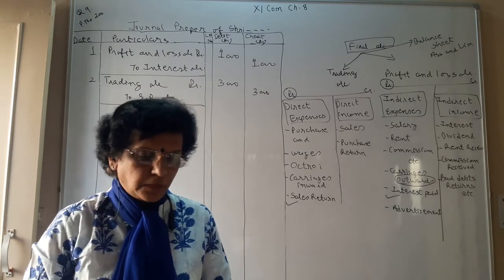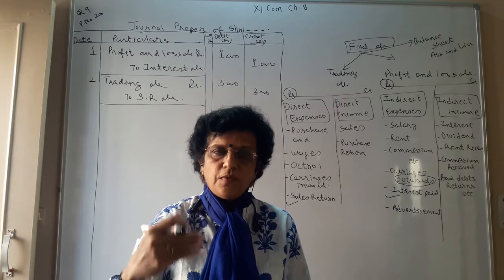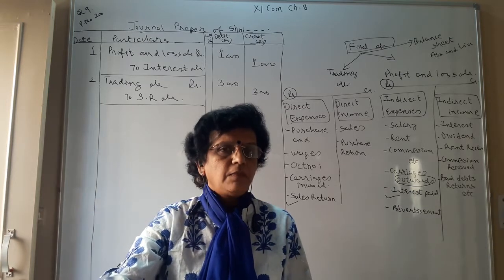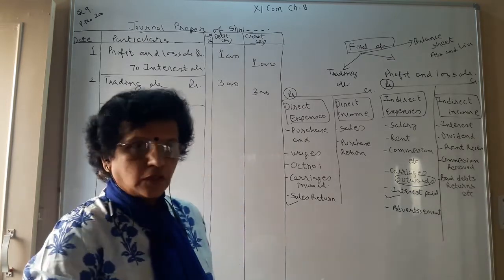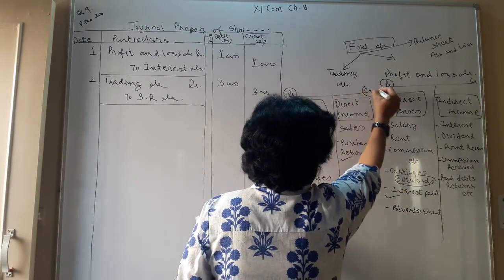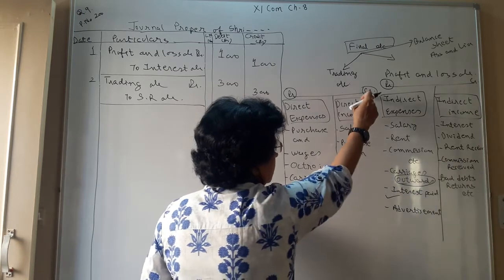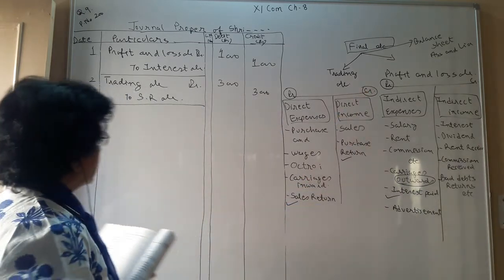Next is the purchase return. What does purchase return mean? That we have purchased the goods and we are giving back to our trader. So that purchase return will fall on the credit side of trading account. So your journal entry becomes purchase return account debit to trading account credit.